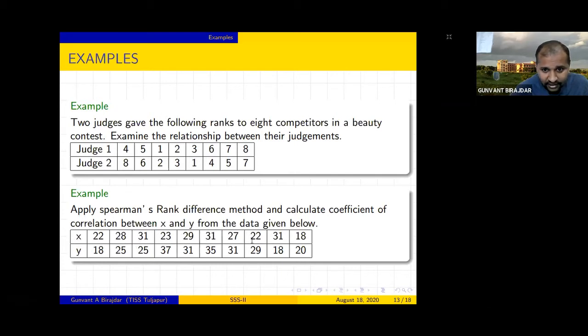Is there any repetition in the other? I think no. In Y, 25 is there, 31 is there. Right. So again you have to see in the first how many observations are repeated, and according to that you have to add the correction factor in your formula and solve the examples.